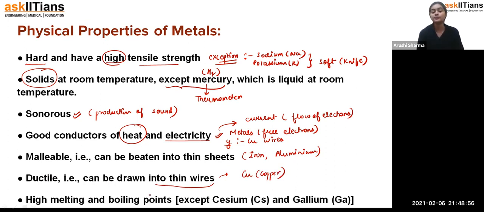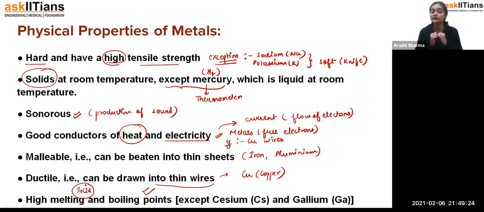High melting point and boiling point. Yes, they have high melting and boiling points, except cesium and gallium, these two metals which do not have a high melting and boiling point. Now, why do they have high melting and boiling points, students? Because they are solid in nature. And when something is solid in nature, its particles are very closely packed. And when the particles are very closely packed, that means they have more force of attraction.